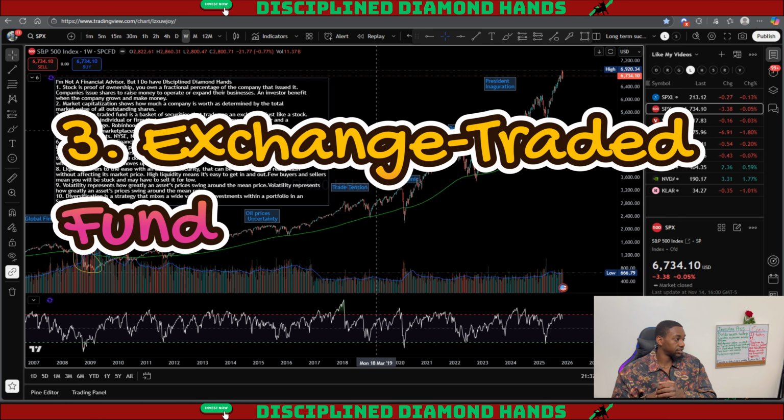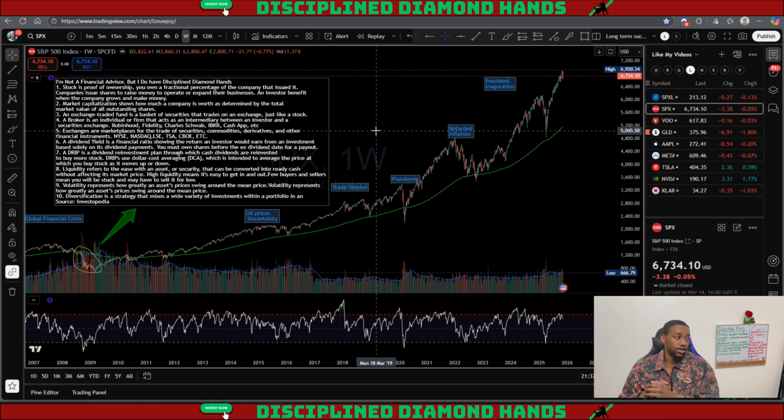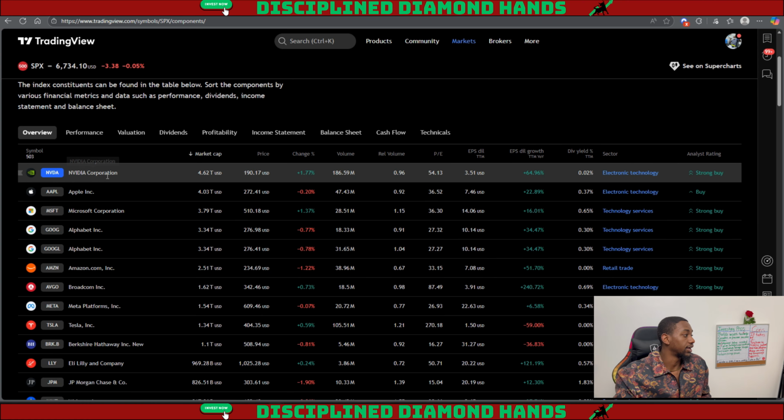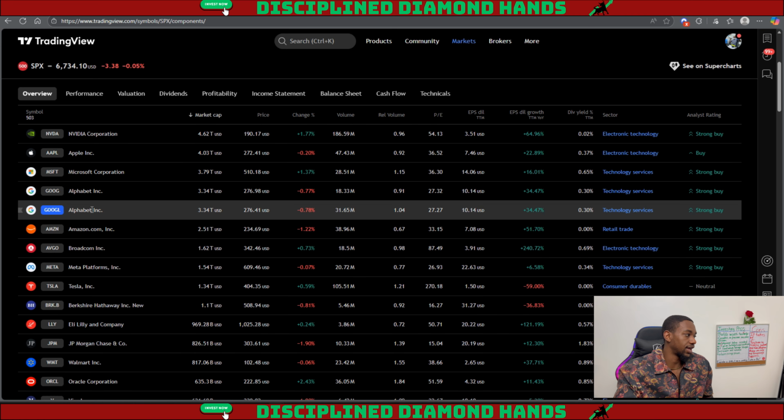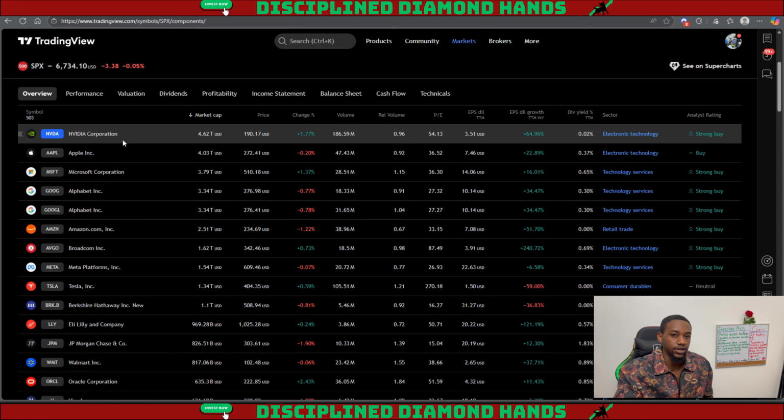An exchange traded fund is a basket of securities that trades on an exchange just like a stock. One of the best ETFs is the ETF that follows the SPX index. Why? Because an ETF that follows the SPX index holds the top 500 public companies. And the top 500 public companies are NVIDIA, which is the biggest company in the world. Then you got Apple, which is the next biggest behind them. Check these out. The biggest companies in the world are held in the SPX index. And if you invest in an ETF that holds these companies, then you'll be diversified, which is a definition we got on this list. And you'll own profitable big companies that are growing.